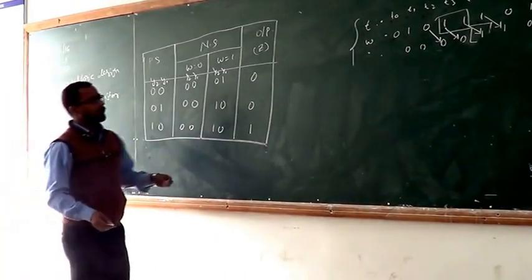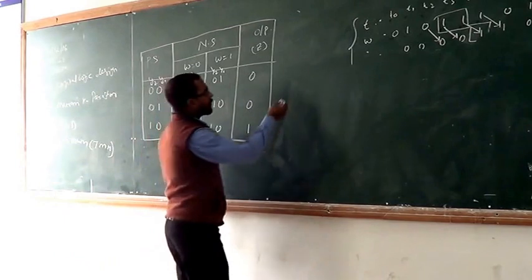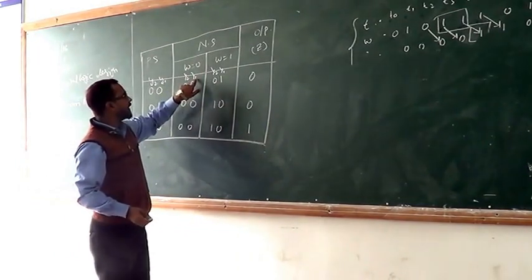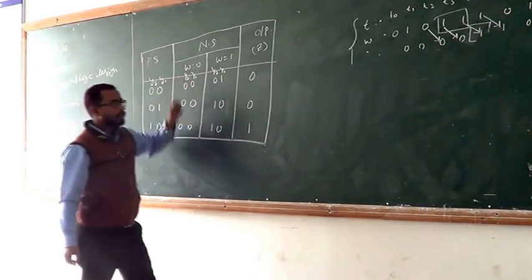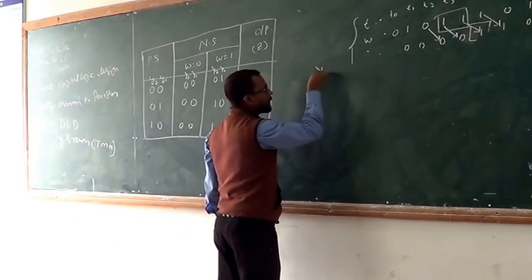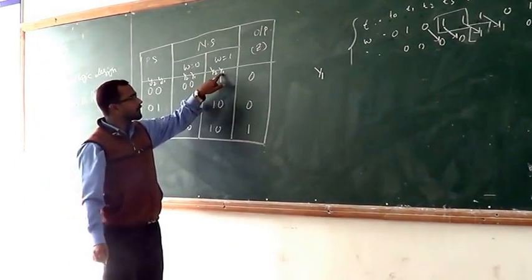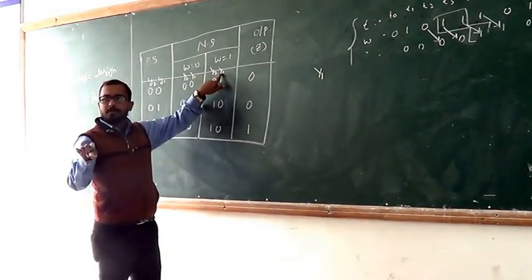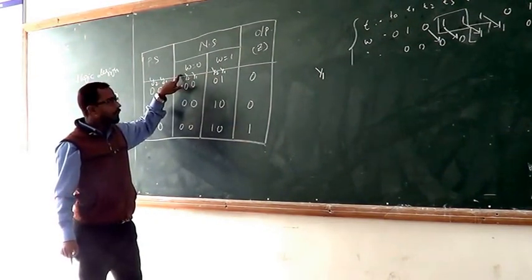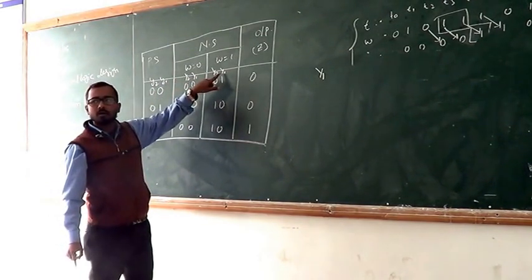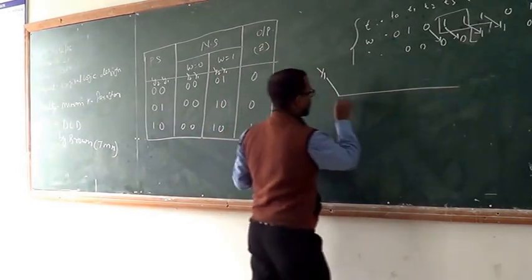Now, as we discussed, make a K-map. First of all, we design a K-map. This is the next state. The next state depends upon the present state and the input value. First of all, we design a K-map for the y1 state. The next states depend upon present state and inputs. Therefore, first of all, we find the expression for y1. So I write y1 down here, and now I am making a table.